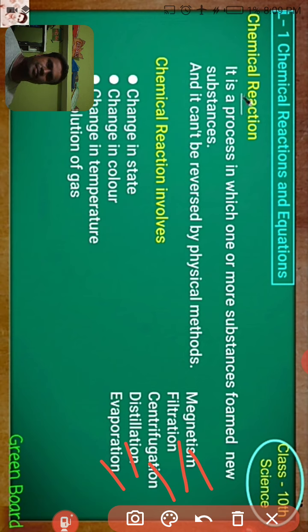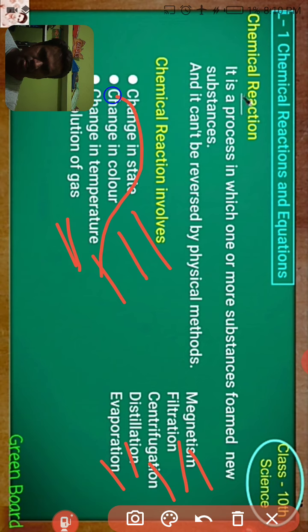Then, during any chemical reaction, we can observe some changes like change in state, change in color, change in temperature, and evolution of gas. These are some changes which we can observe during a chemical reaction. I think you know.